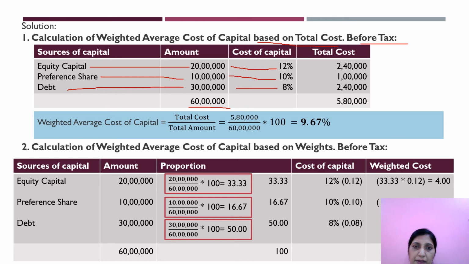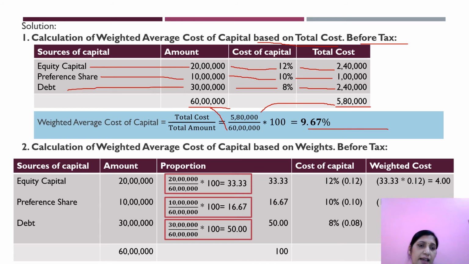So 12% of 20 lakhs is 2,40,000. 10% of 10 lakhs is 1 lakh. 8% of 30 lakhs is 2,40,000. This is the total cost. Now find the WACC. Weighted average cost of capital is equal to total cost divided by total amount. Total cost is 5,80,000 and total amount is 60 lakhs. Into 100 you will get 9.67.